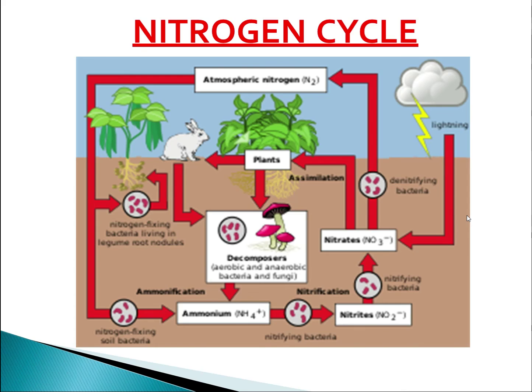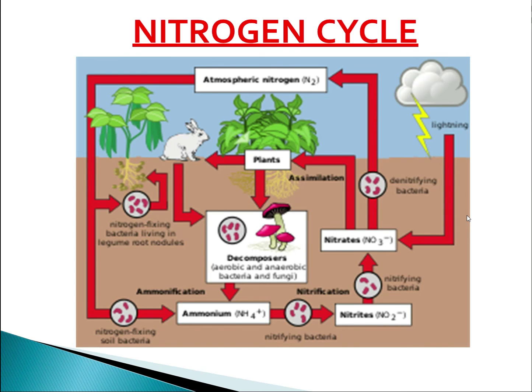Now here you can see the atmospheric nitrogen at the top, where it is written atmospheric nitrogen. This atmospheric nitrogen is converted into nitrogenous compounds like ammonium, that is NH4, with the help of nitrogen fixing bacteria. So which are the nitrogen fixing bacteria? We can say the rhizobium bacteria. What they do is convert the atmospheric nitrogen into ammonium. Now the ammonium gets changed into nitrates by the action of bacteria. This process is called nitrification.